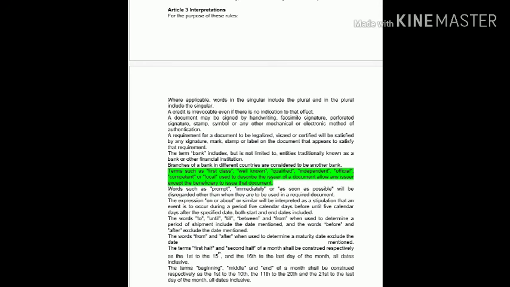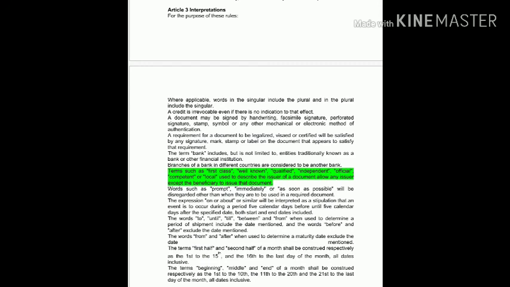Okay, like first 15 metric ton of goods should be shipped by first half of December. Second shipment of goods should be done by second half of the month. So if it is mentioned like that, then we should understand that the first half means 1st December to 15 December, second half means 16 December to the last of the month, and those dates should be inclusive.